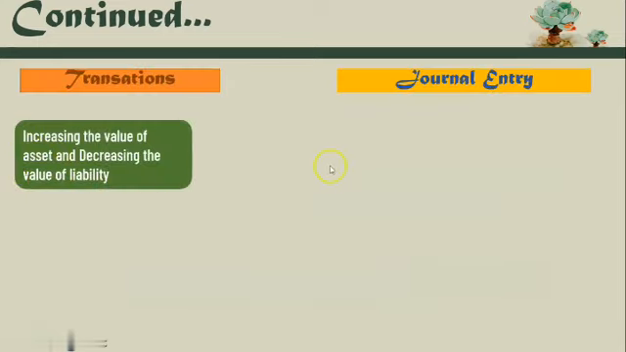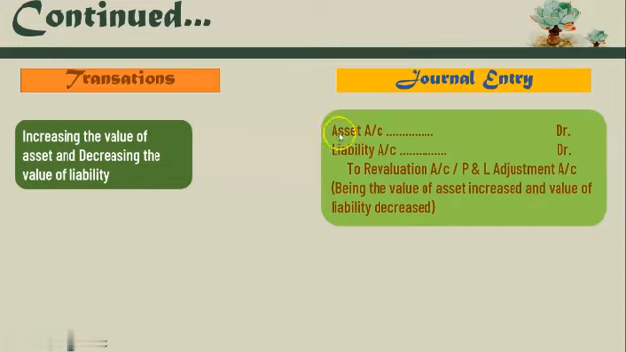Now we are going to start with the journal entry based on revaluation of assets and liabilities. Increasing the value of assets and decreasing the value of liability: the journal entry is assets account debit, liability account debit, to revaluation account or profit and loss adjustment account. In narration, being the value of assets increased and value of liability decreased. Whatever the case may be, we can combine it, or if you want, you can pass separate entries.